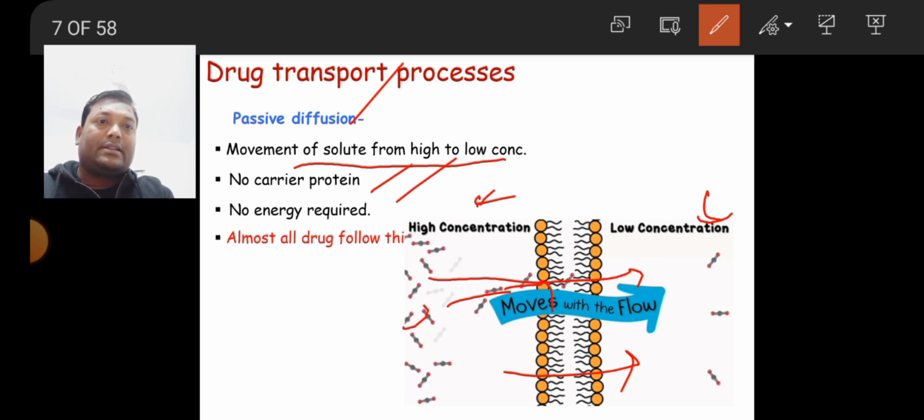These are the drug particles. See, they are passing again from higher concentration to lower concentration. I will pause for some time, you can watch this video. These drug particles are passing from higher concentration to lower concentration through the cell membrane. These are the cell membranes, made up of a lipid bilayer, and almost all lipid soluble drugs follow this passive diffusion through the cell membrane.